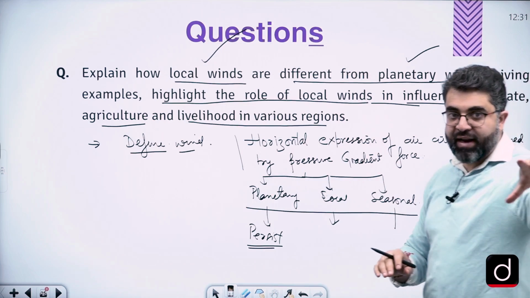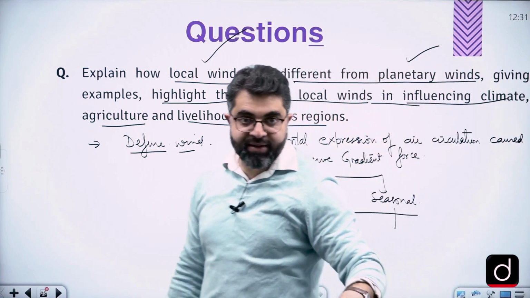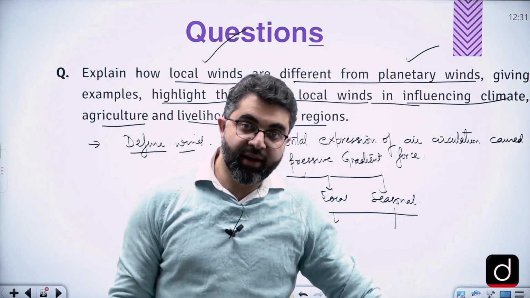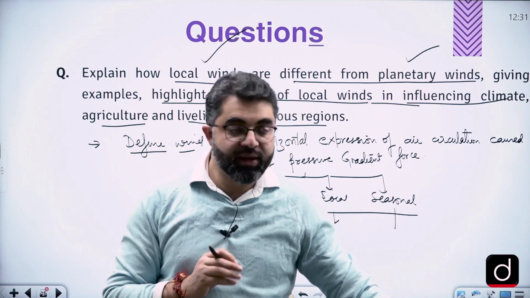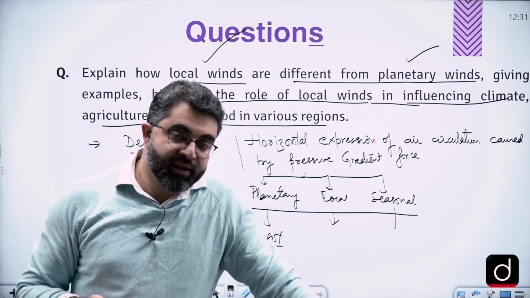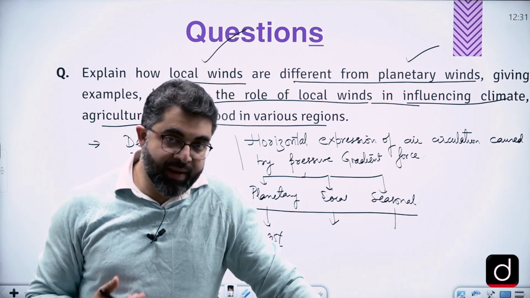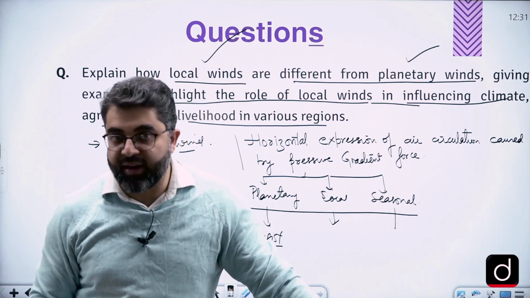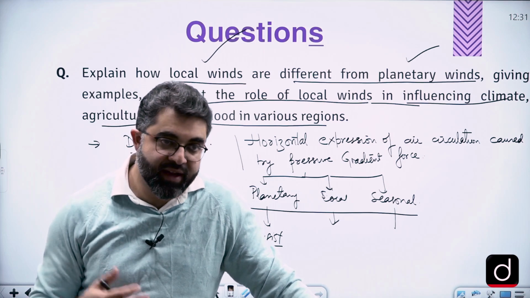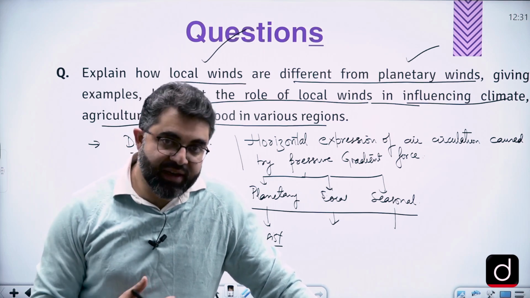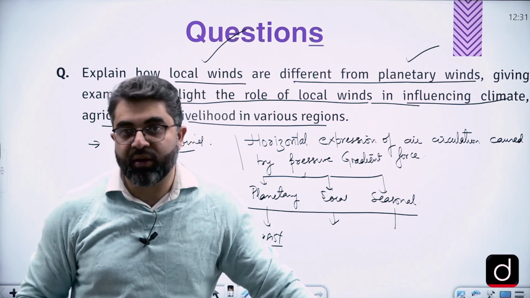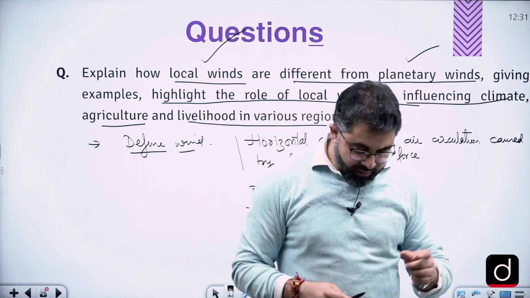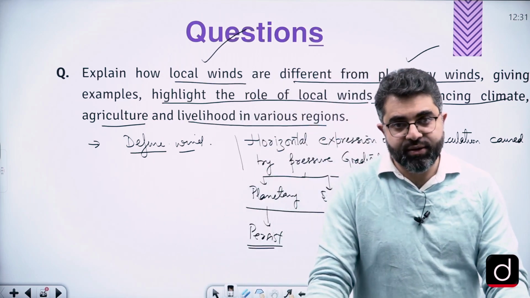So they play an important role in climate, like they reduce the humidity. Example is Harmattan. They play an important role in agriculture, a positive effect in agriculture. Example is fawn and example is Chinook. They also have a negative influence on agriculture, like Sirocco, damaging the crops. Sometimes Kal Baisakhi can bring floods also, because the rainfall can be so very high that in Assam it can bring floods. So that is how these local winds have an overall effect on the life and livelihood of a local condition.